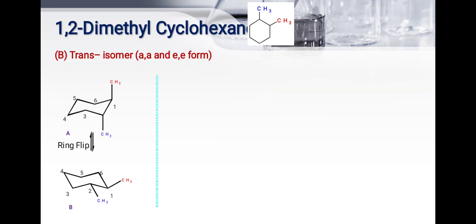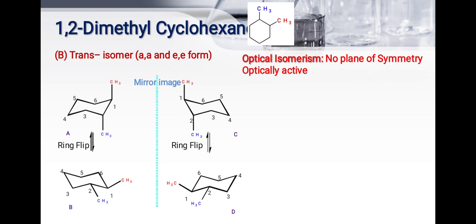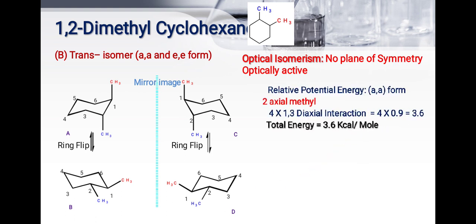Okay, then see the trans isomer of 1,2-dimethyl cyclohexane. Trans means axial or equatorial form. See here in structure A both groups are present on axial position. When the ring gets flipped, both methyl groups are present on equatorial position. When we get the mirror image, at that time, see here the mirror image of A is C and the mirror image of B is D. Here optical isomerism, here no plane of symmetry, so it is optically active.